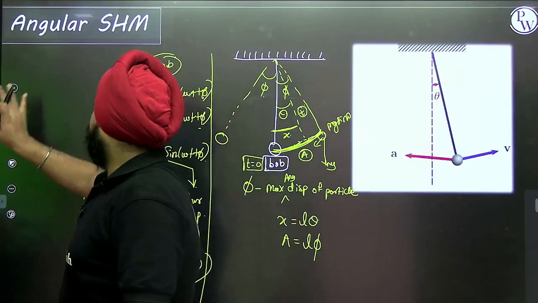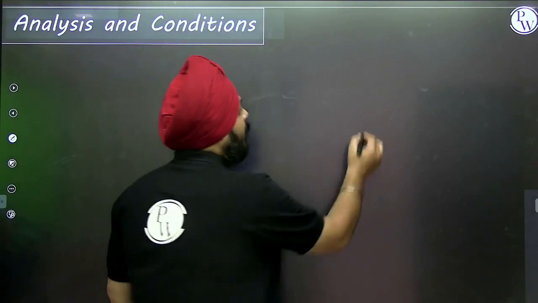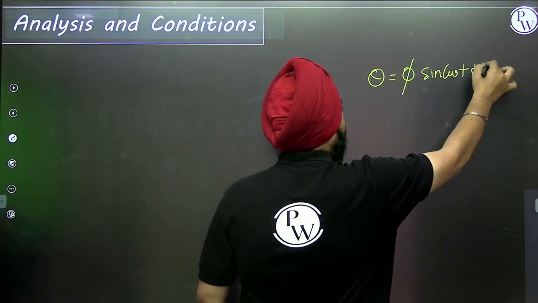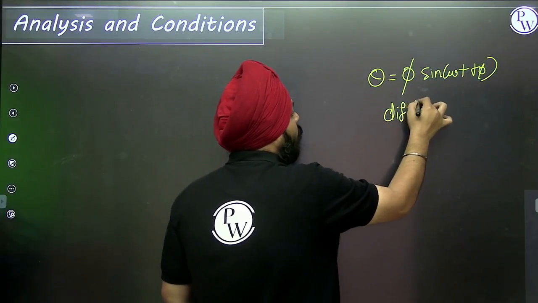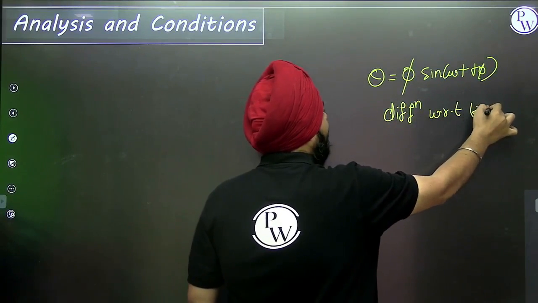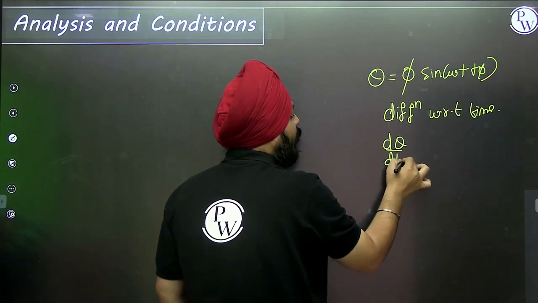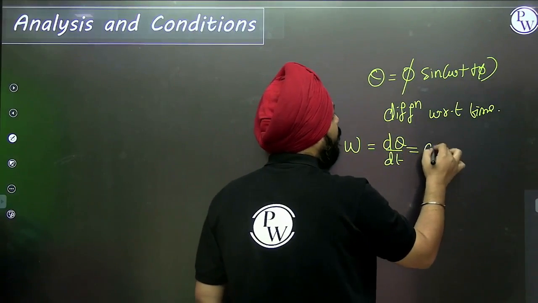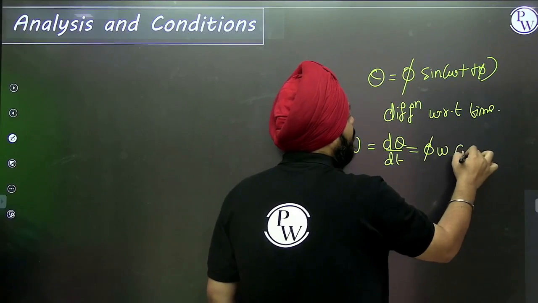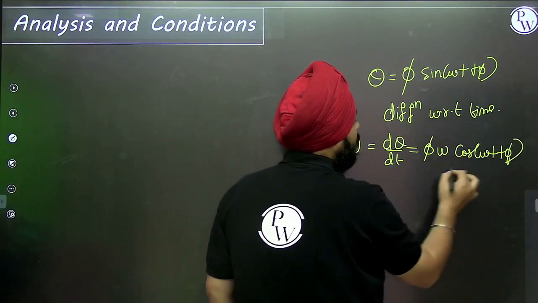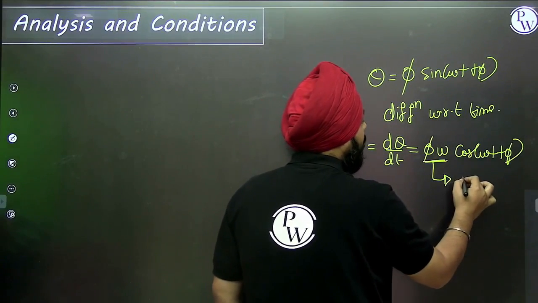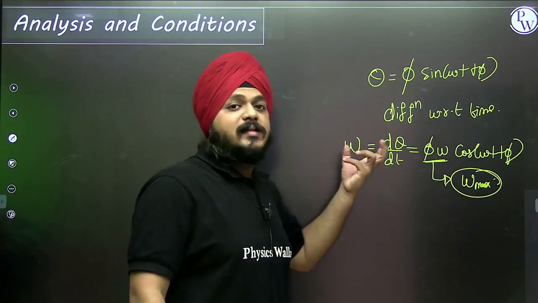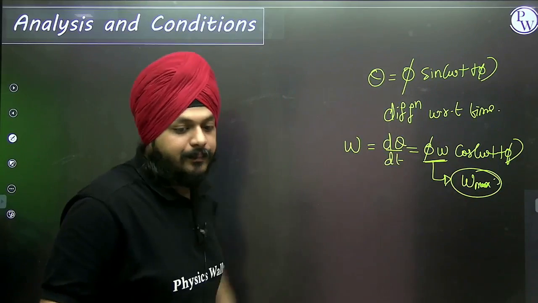Right. Now suppose we have this equation. The angular displacement at any time is theta equal to phi sine of omega t plus phi. Now differentiating this equation with respect to time, we get d theta by dt, the change of angular displacement with time, which is the angular velocity, and that is equal to phi into omega cos of omega t plus phi. This shows the maximum angular velocity, or you can say the angular velocity amplitude.